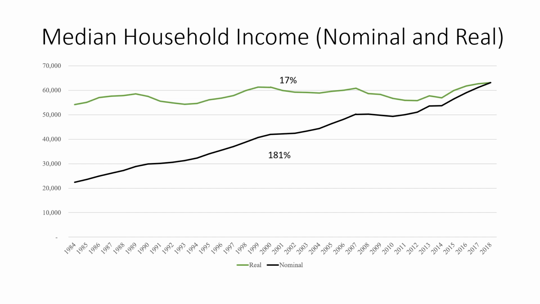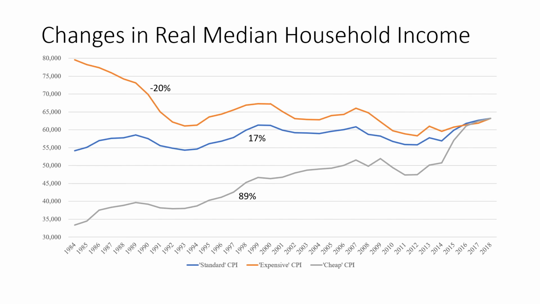Now, interestingly enough, once again, this value here, this 17%, this real household income is based upon our quote-unquote normal CPI, but we can change that CPI. So what I did was I went out and I found prices for different goods and services and created my own price index. And I'm going to call one of them the quote expensive CPI. You can see that value down here. It's an orange, and we've got another set that's our quote cheap CPI unquote.